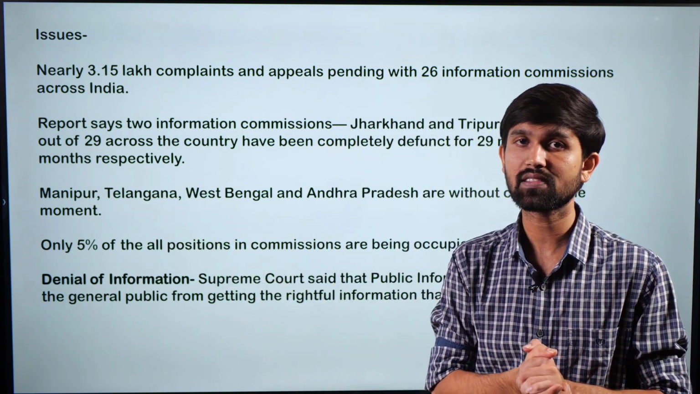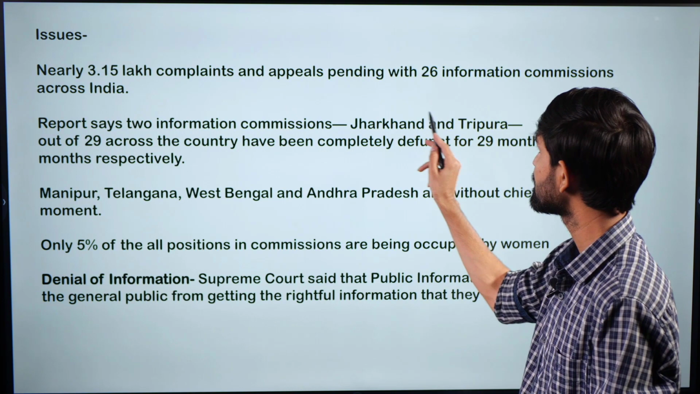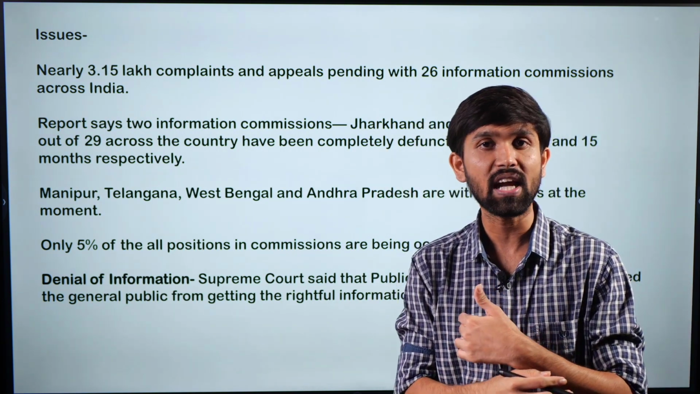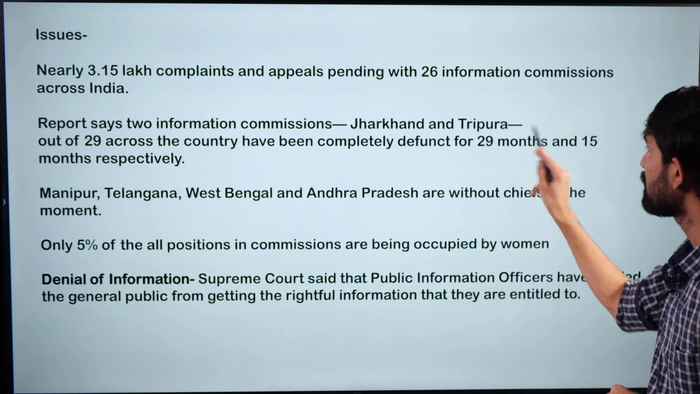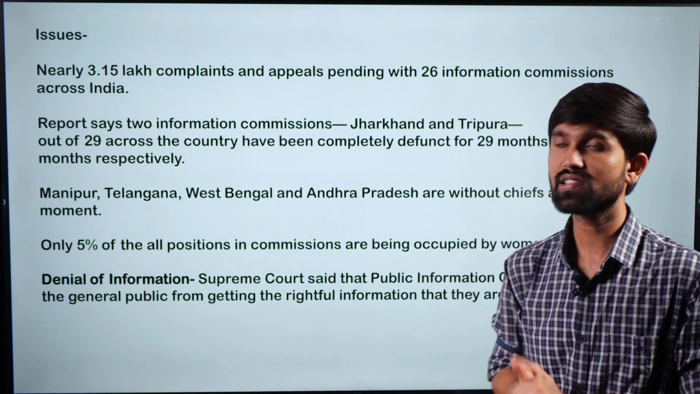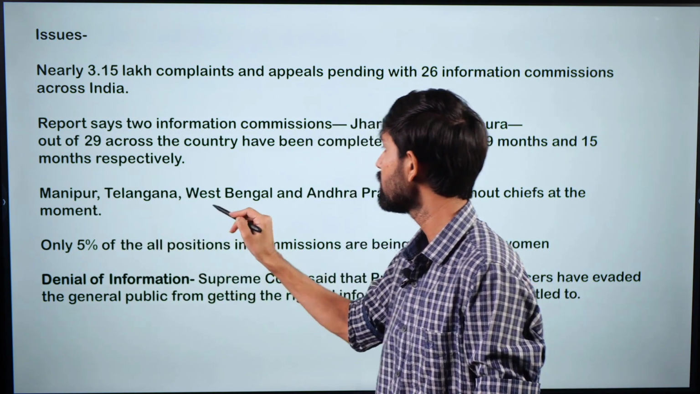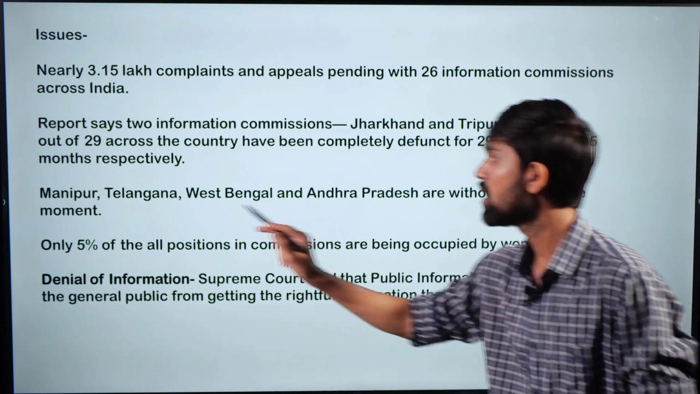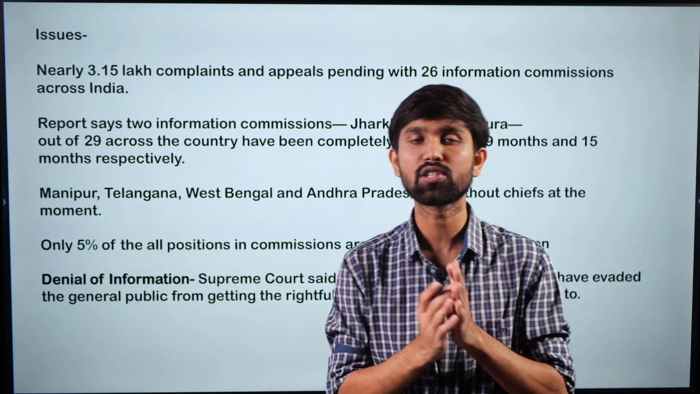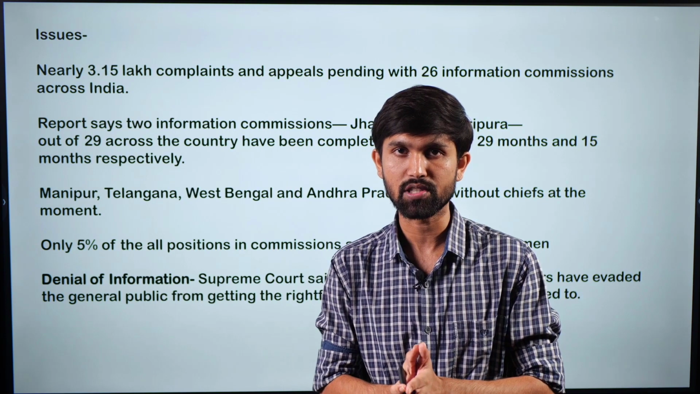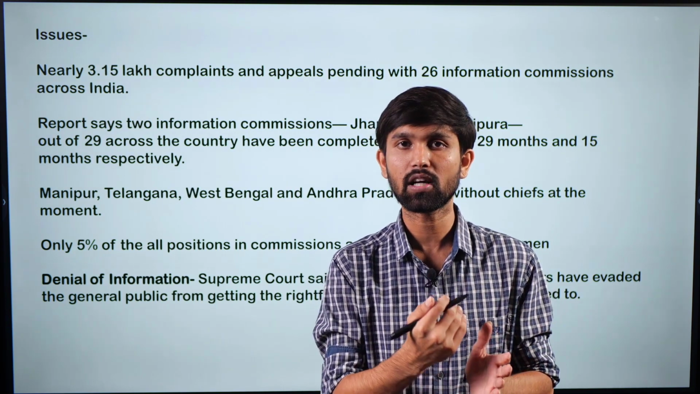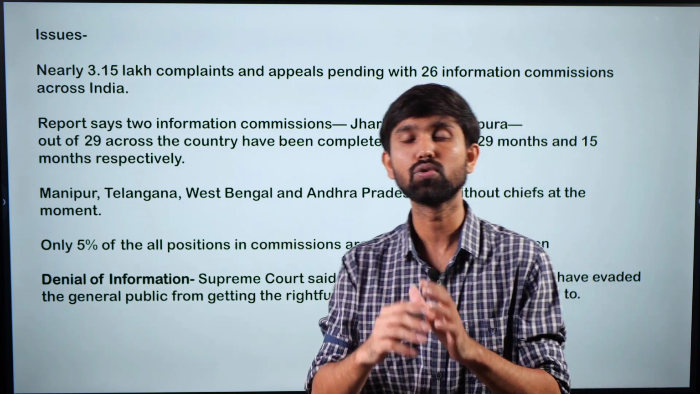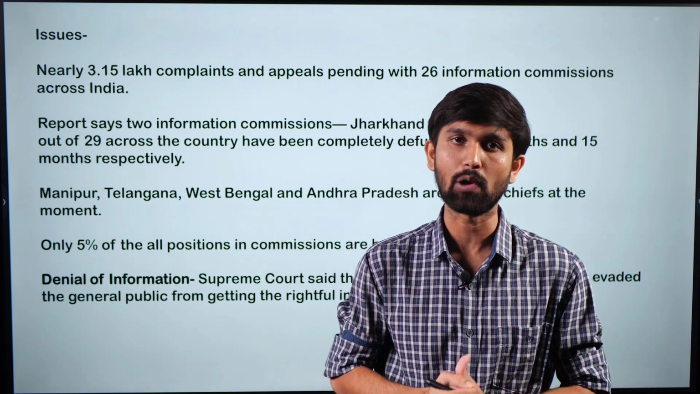So this report highlights the dismal state of 2 information commissions, that is of Jharkhand and Tripura, wherein the information commissions have not been functioning at all for as long as 29 months and 15 months. Not just this, Manipur, Telangana, West Bengal and Andhra Pradesh commissions, these 4 commissions are without chiefs at the moment. The chiefs of these commissions are known as the Chief Information Commissioner. They exist at the state commission level and the national commission level. These 4 information commissions do not have the Chief Information Commissioner at all.